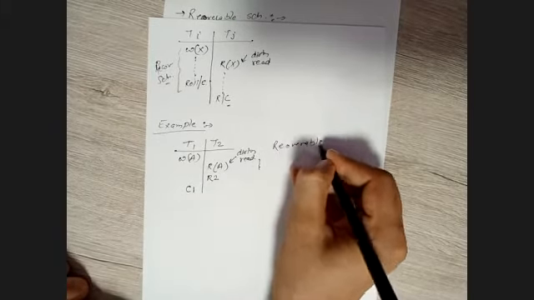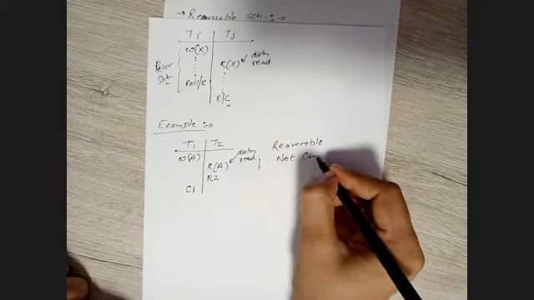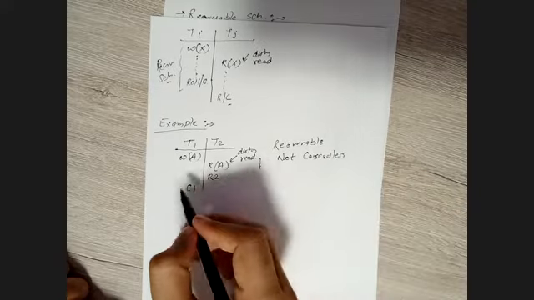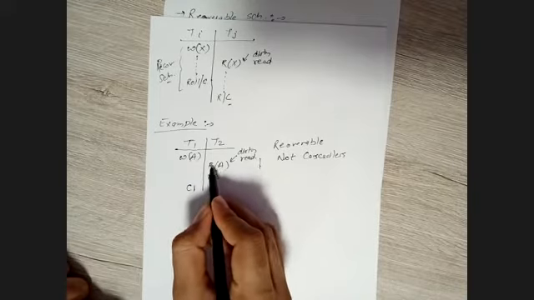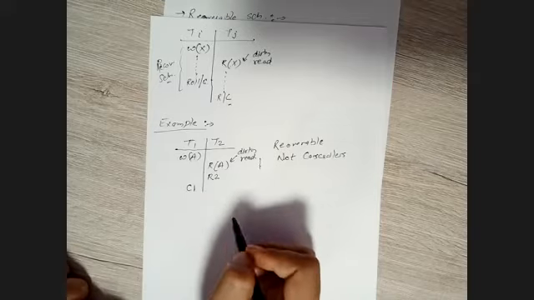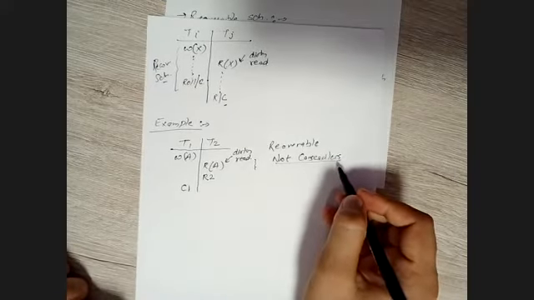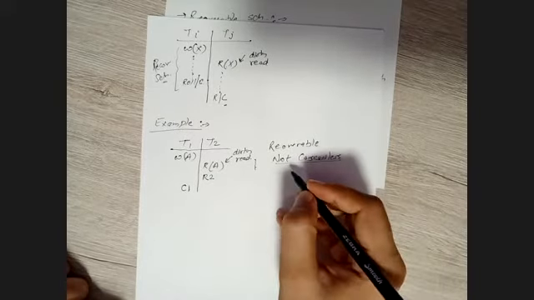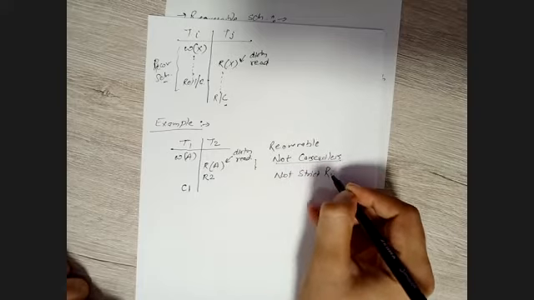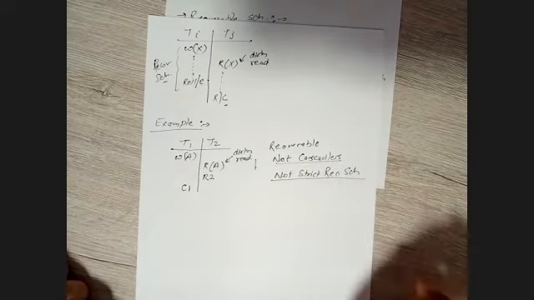But remember, this is not cascadeless. Why? Because at this place, if it rolls back and different transactions have read operations, this is going to change the values and all other transactions will be aborted. So that's why it's not cascadeless. It means it's a cascading rollback problem. And even this is not a strict recoverable schedule as well. What a strict recoverable schedule is, we will see in a while.